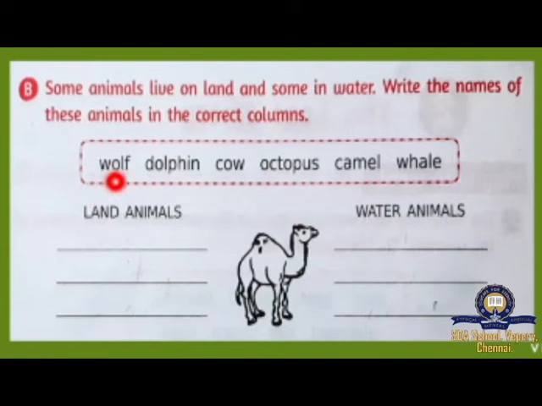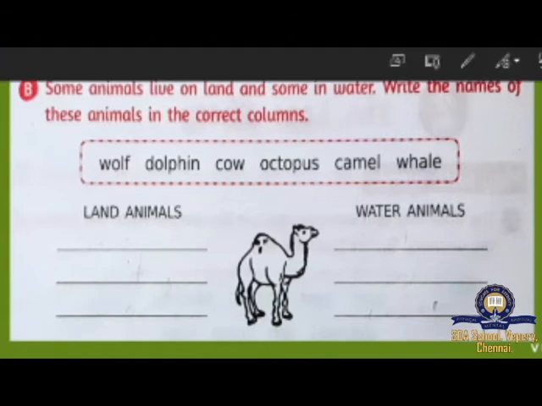W-O-L-F, wolf. This animal lives on land, not in water. So you have to write it in the land animals. L-A-N-D, land, A-N-I-M-A-L-S, animals. Land animals are here, and then W-A-T-E-R, water, A-N-I-M-A-L-S, water animals. Land animals you have to write here, water animals you have to write there. Number 1 is W-O-L-F, wolf. Wolf lives on land, so we have to write wolf in land animals.